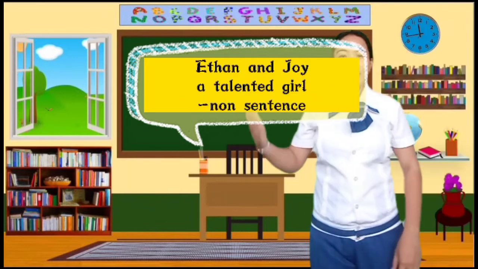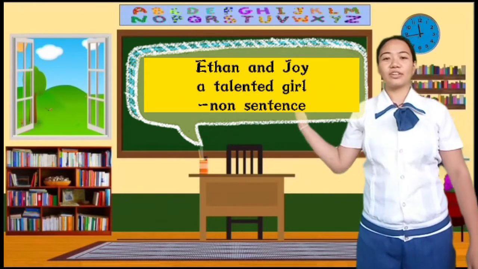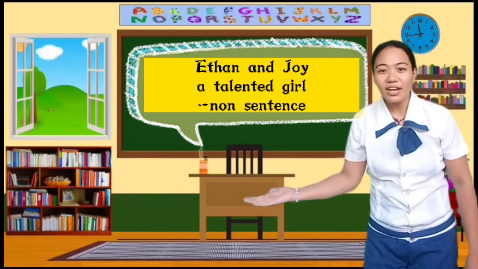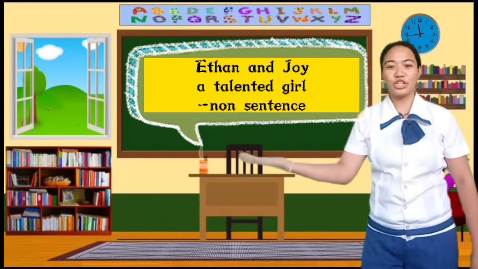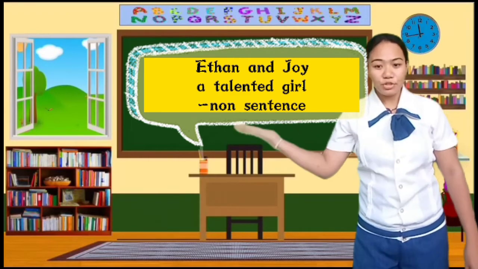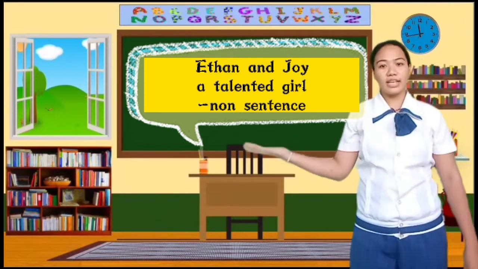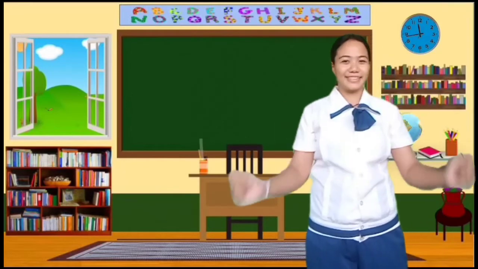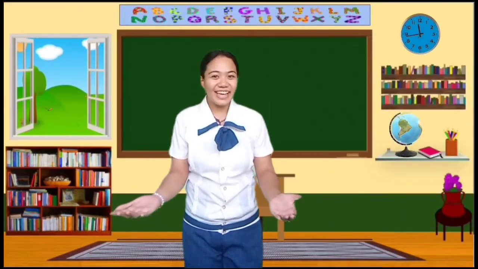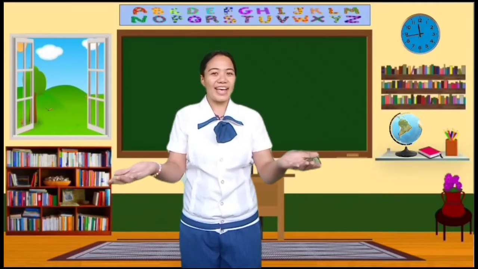So, Ethan and Joy and a talented girl are called non-sentences because they have no punctuation mark. Ethan and Joy is only a subject and a talented girl is also a subject only. Very good. Now, can you give me some examples of a sentence and a non-sentence? Okay, you may raise your hand.